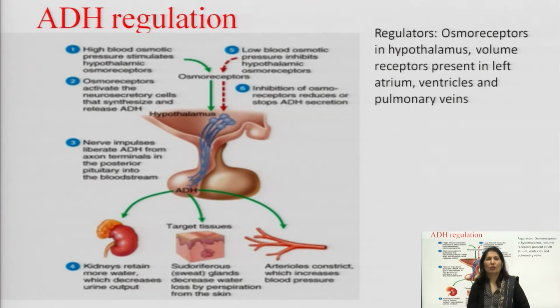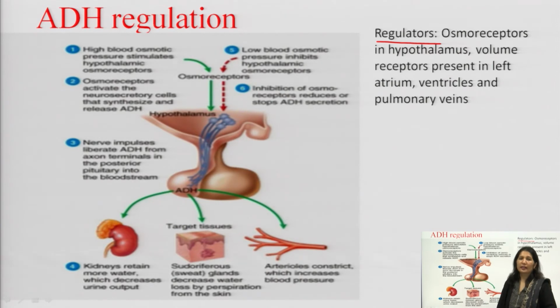हाइपोथैलेमस में. वॉल्यूम रिसेप्टर्स क्या सेंस करते हैं? ब्लड वॉल्यूम को, प्लाज्मा वॉल्यूम को सेंस करते हैं. वॉल्यूम रिसेप्टर कहाँ प्रेजेंट होते हैं? They are present in left atrium, ventricles and pulmonary veins. So, these are the regulators which regulate the release of antidiuretic hormone, vasopressin hormone.